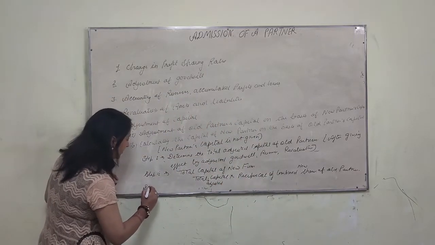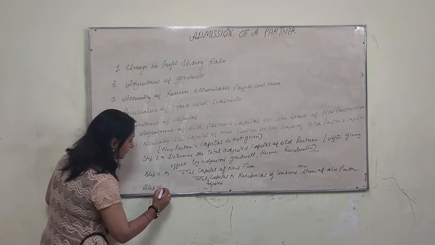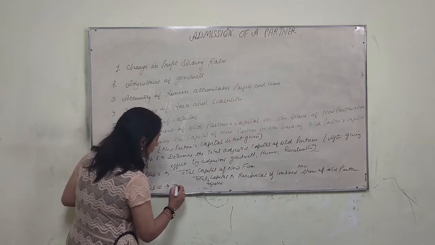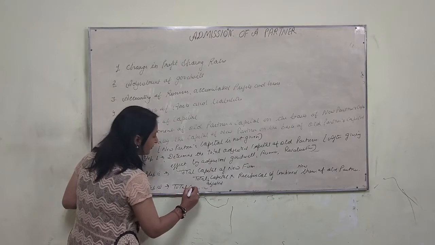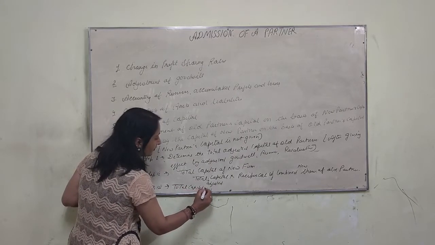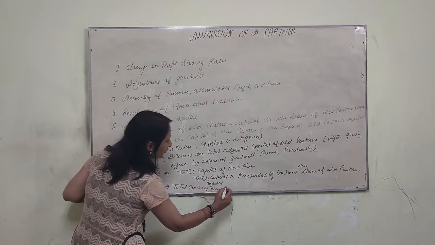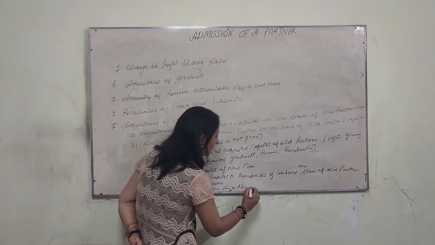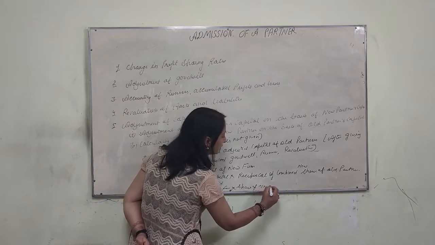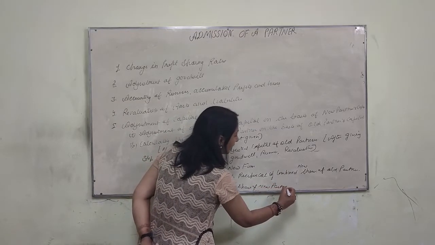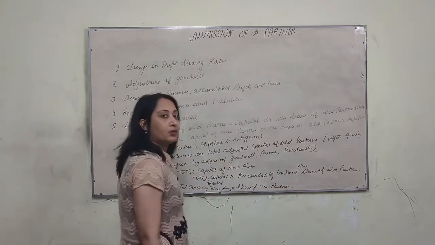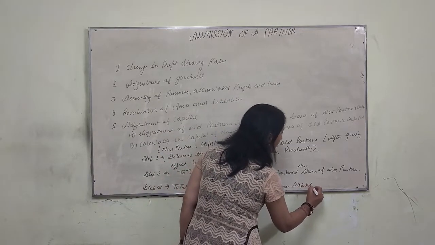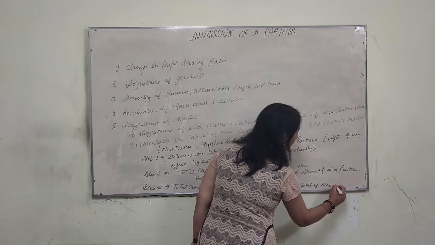Then step 3. Now we have found the total capital of the new firm, into the share of the new partner. Now we have found the total capital of the new partner.